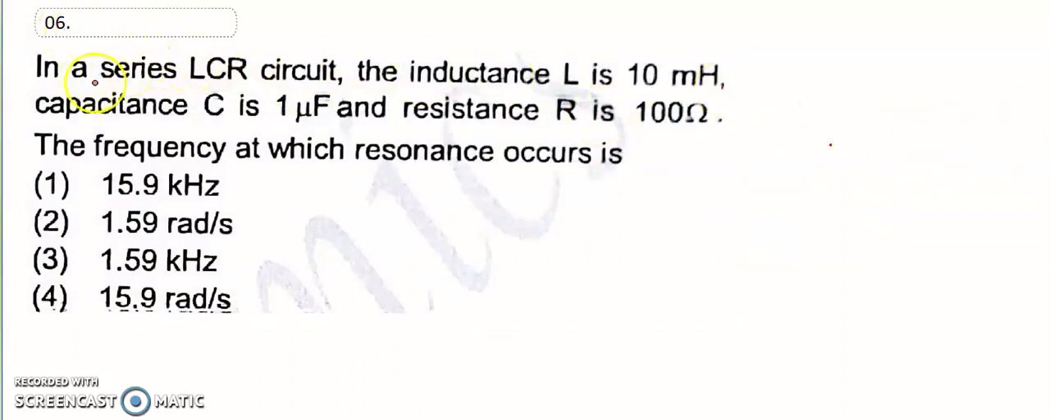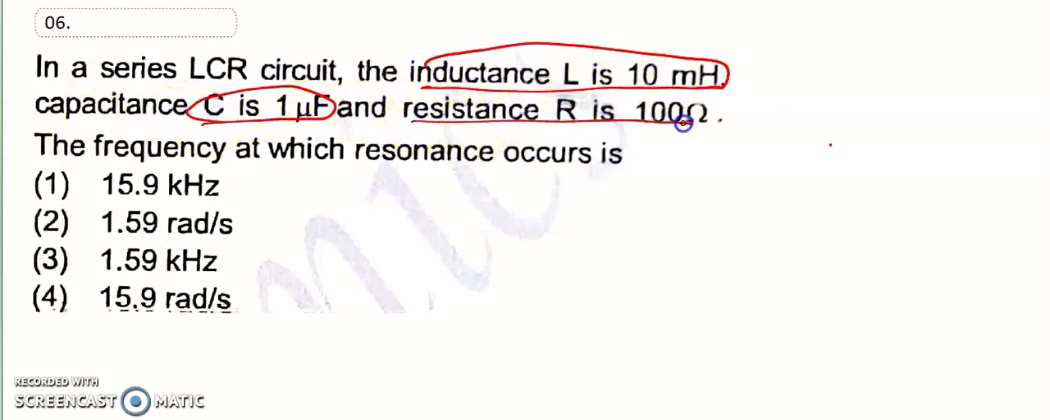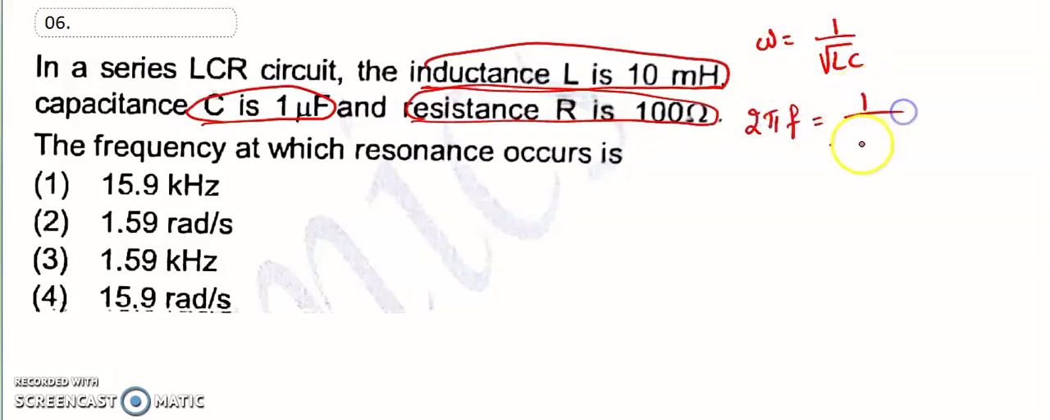Question number 6. In an LCR circuit, inductance is 10 millihenry, capacitance is equal to 1 microfarad, resistance is equal to 100. Calculate the frequency. First, angular frequency is equal to 1 by square root of L into C. So omega means 2 pi f. So 2 pi f is equal to 1 divided by square root of LC. So f is equal to 1 divided by 2 pi square root of LC.